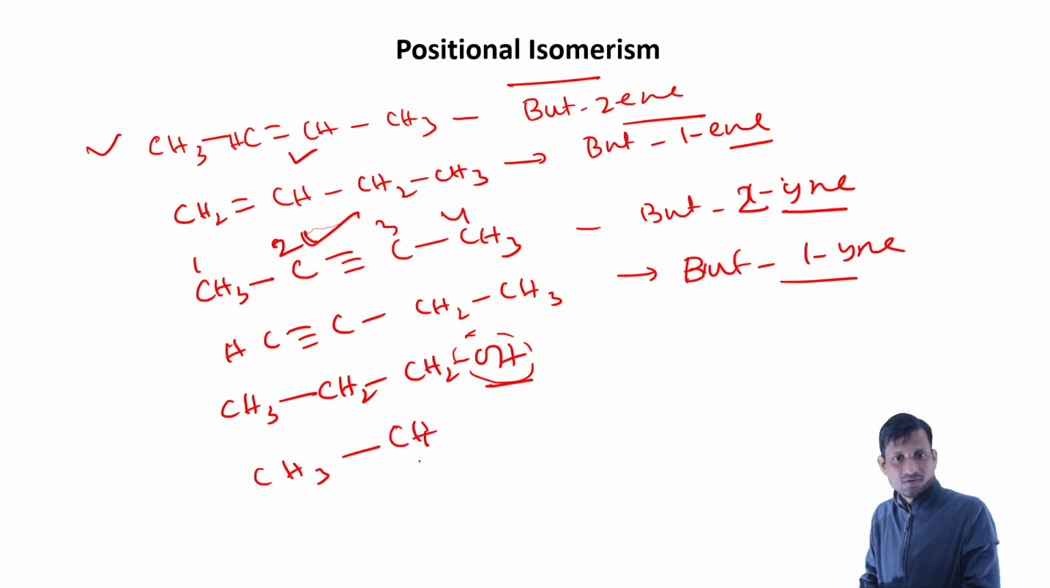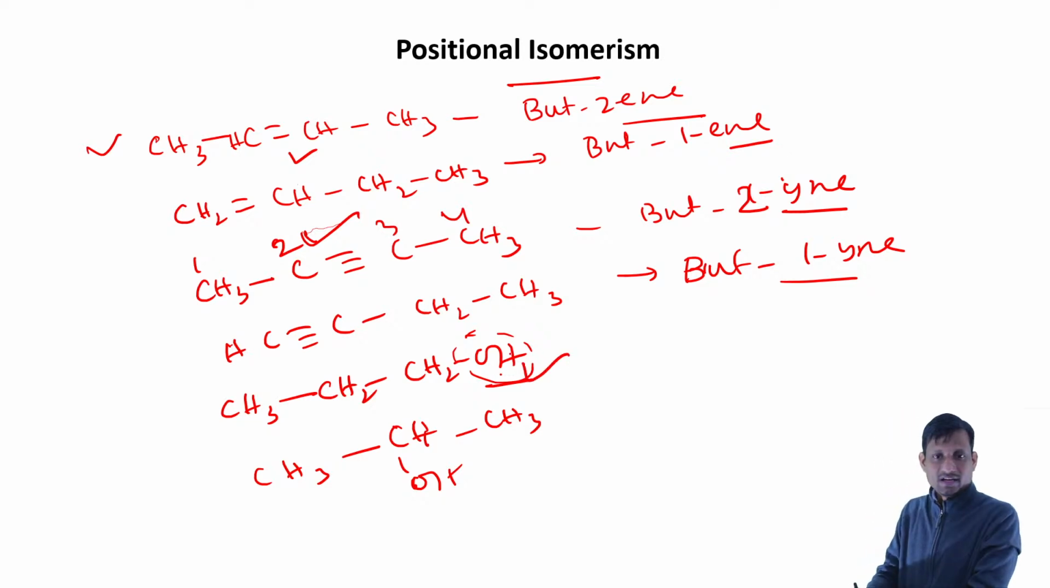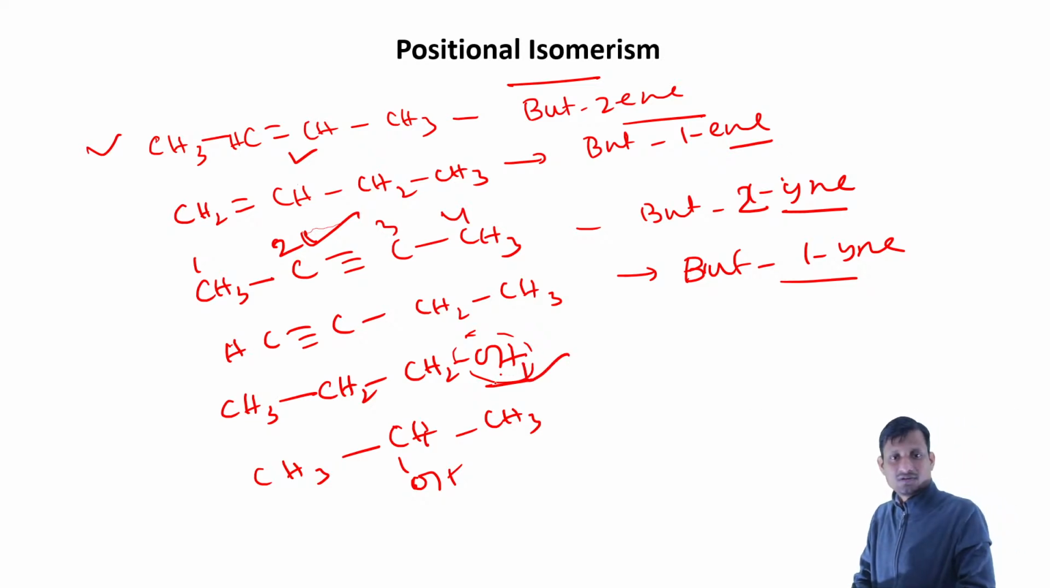You see the position of the functional group here, it is alcohol. If we change it, this will create a positional isomerism.